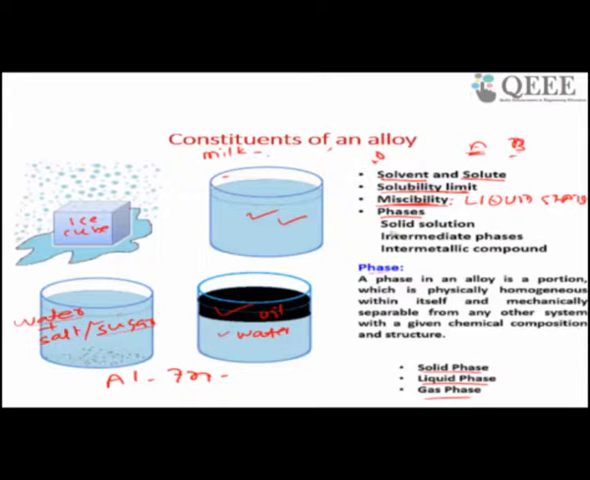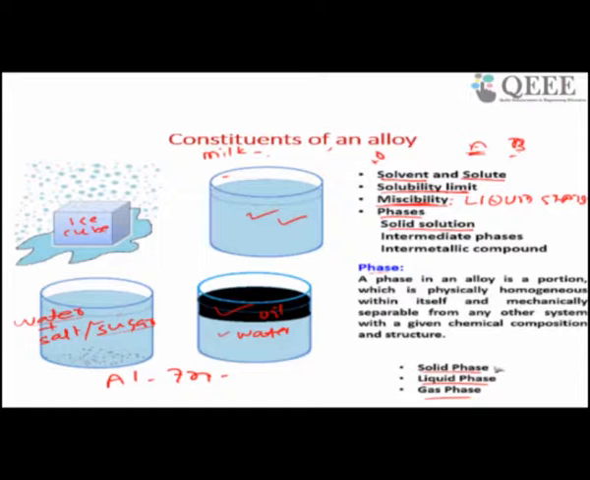Now in phases we discuss another term called solid solution. As we discussed, a metal or alloy is a mixture of two elements. Let us say you make an aluminum copper alloy. In the aluminum copper alloy, your solvent is aluminum and the solute is copper. Solid solution tells you how much copper can be dissolved in your solvent aluminum.